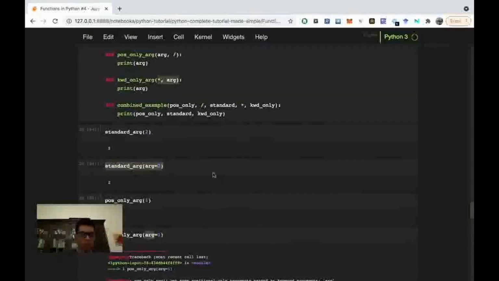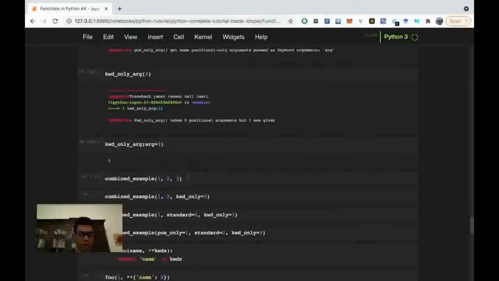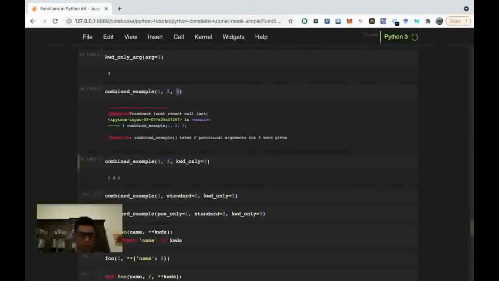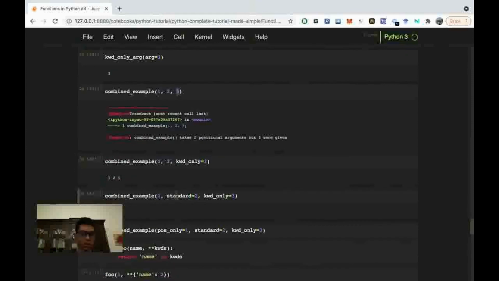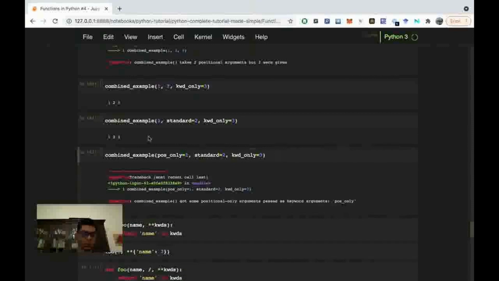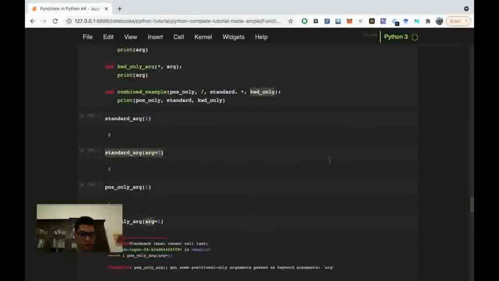So here are some combined examples. We have position only, standard, and keyword only. If you do it like this, it won't work because this one is not keyword. If you do it here, it's keyword only, and that works fine. If you do it like this, standard with keyword only works totally fine. And here, if you do pos only, it has to be just pos like this. So the correct ones would be just those two here for this combined example.